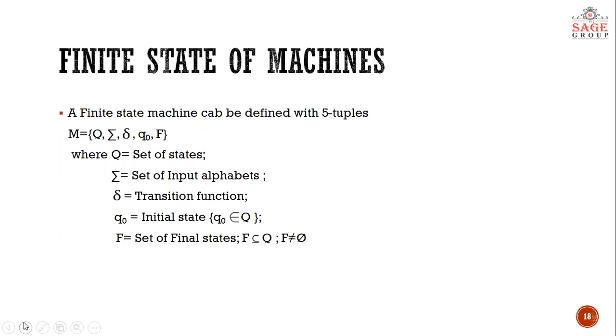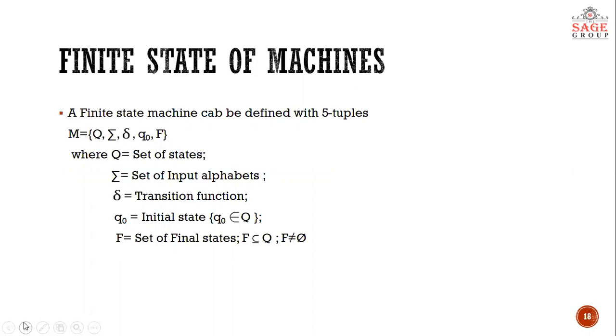A finite state machine is actually a machine that accepts input as a string, and in output it either gives a string as output or it signals whether the given input string was valid or not. So there are two types of finite state machine actually.